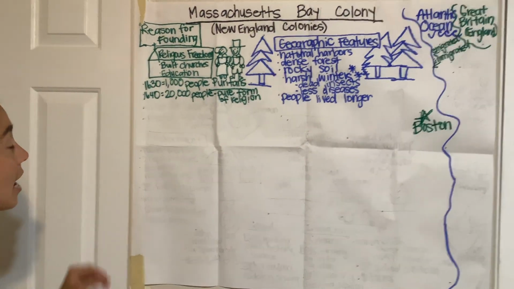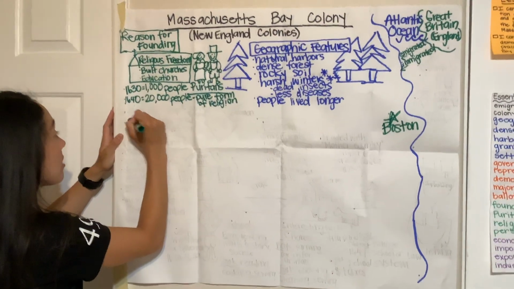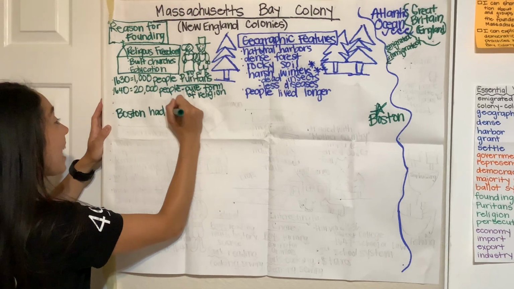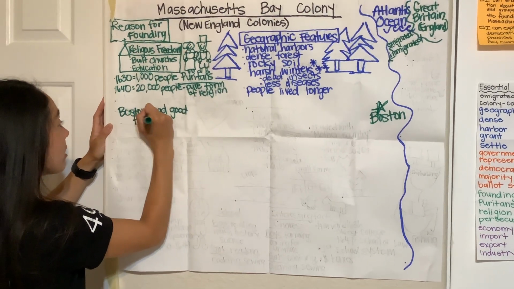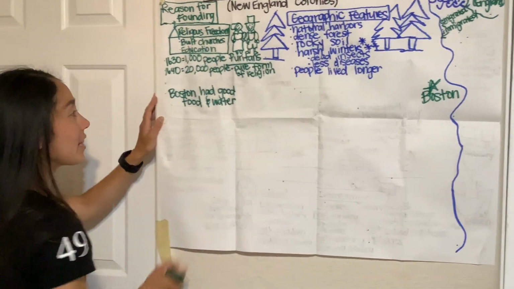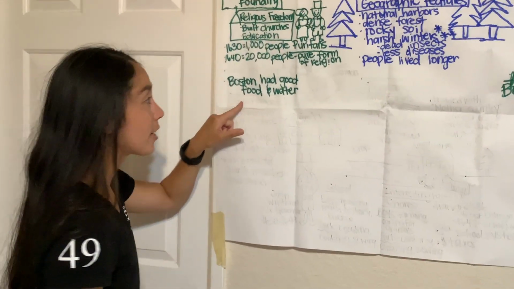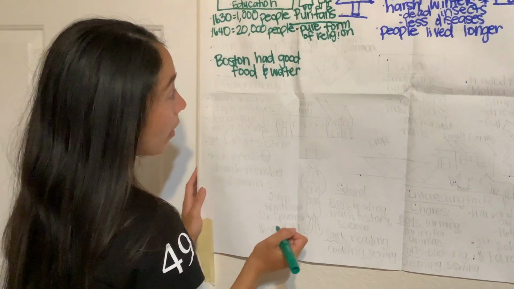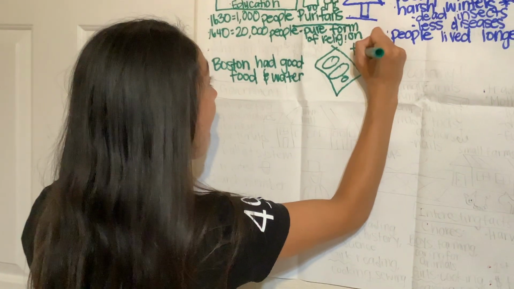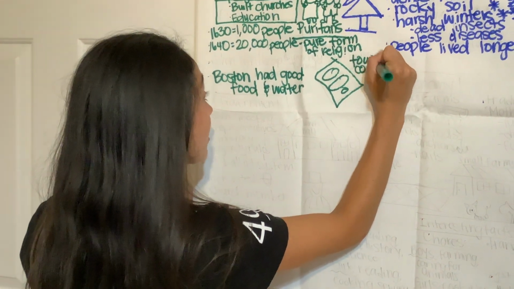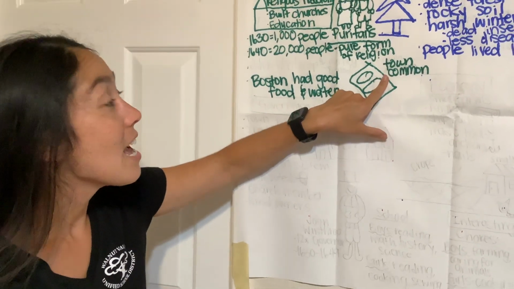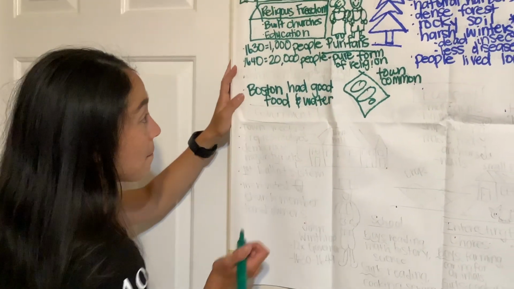So they set up Boston because Boston had good food and water, so essential for living. Say this with me. Boston had good food and water. And Boston was known as their town common, their common area where people would meet. Say this with me. Town common.